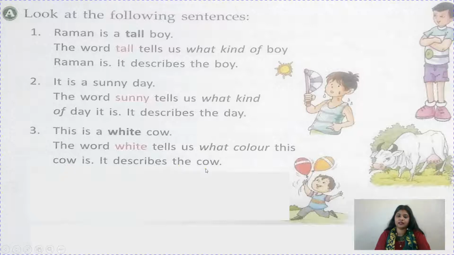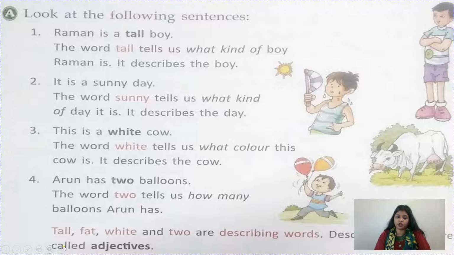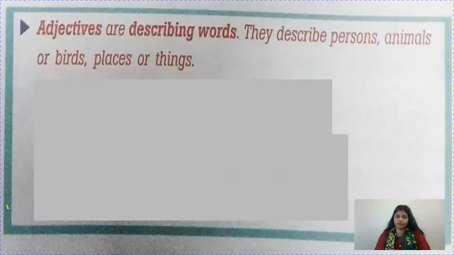It describes the cow. Arun has 2 balloons. The question can be asked, how many balloons does Arun have? The word 2 tells us how many balloons Arun has, right, children? So tall, sunny, white and 2, they are describing words. What are describing words? Describing words are adjectives. Adjectives are describing words. They describe persons, animals or birds, places or things.